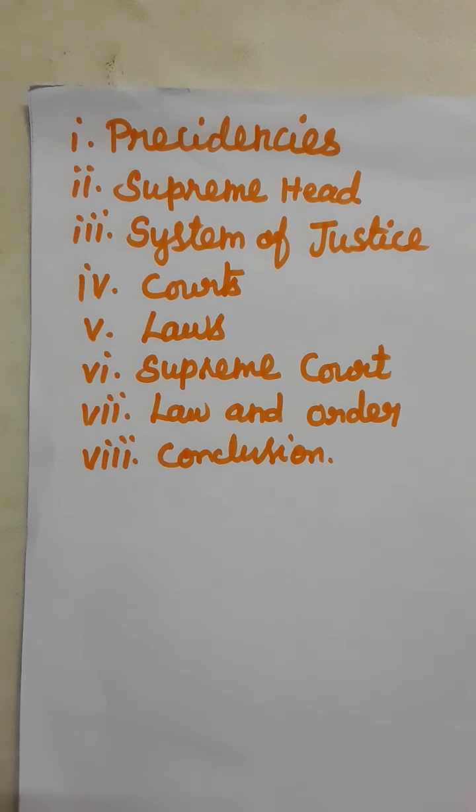In which year? 1773. Who was the main administrator during the administration of Warren Hastings? Collector was the main administrator. He collected the revenue and maintained law and order.